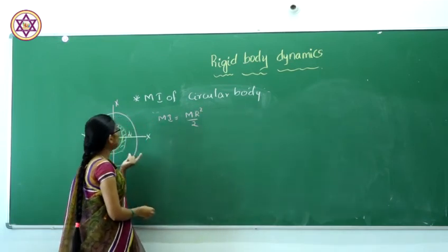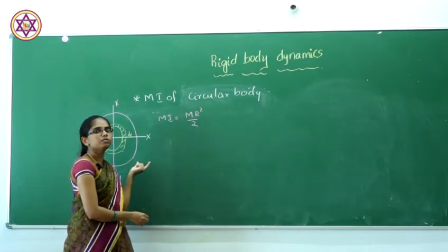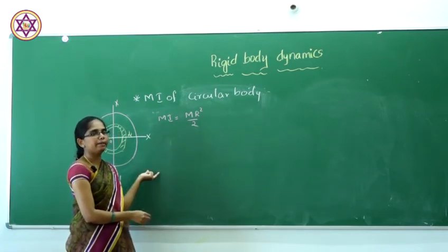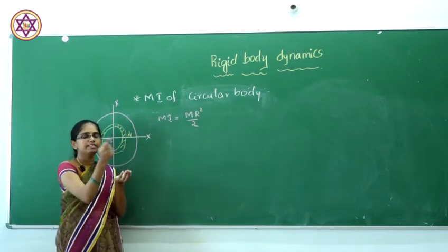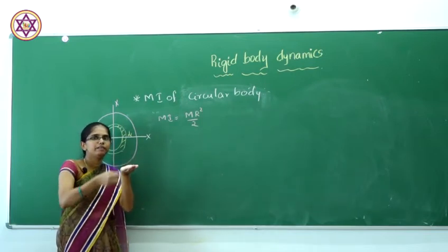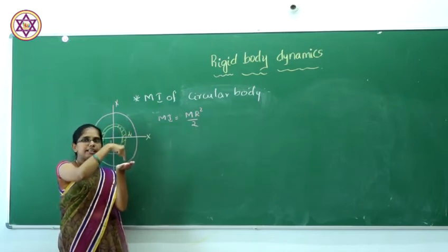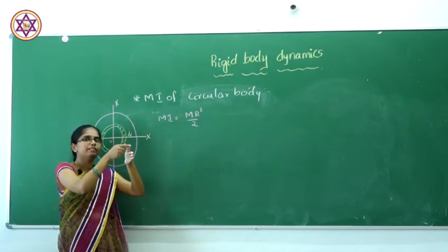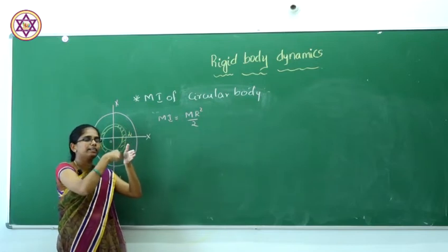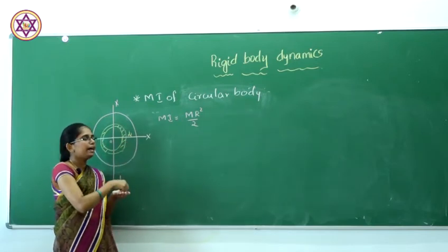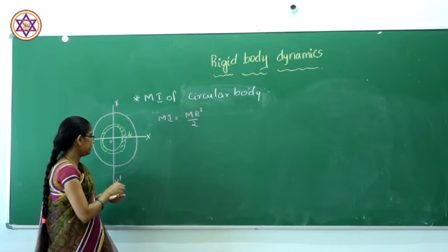Now along the diameter: imagine this is our circular ring. Along the radius means like this, and along the diameter means we have to consider the circular ring like this. Along the diameter, what will be the moment of inertia?